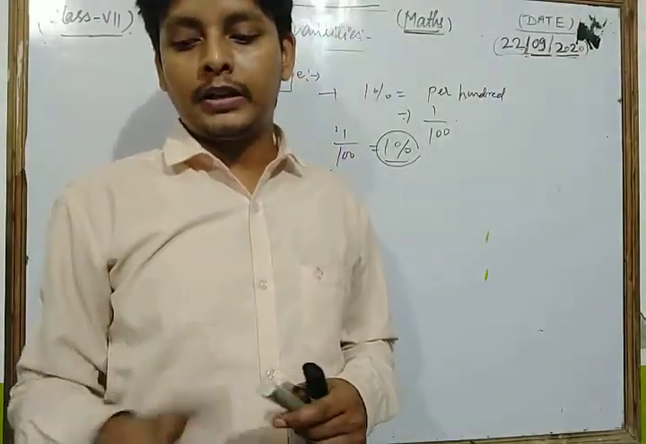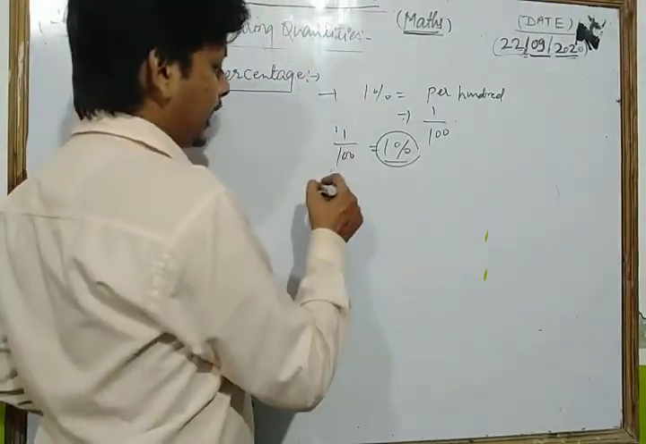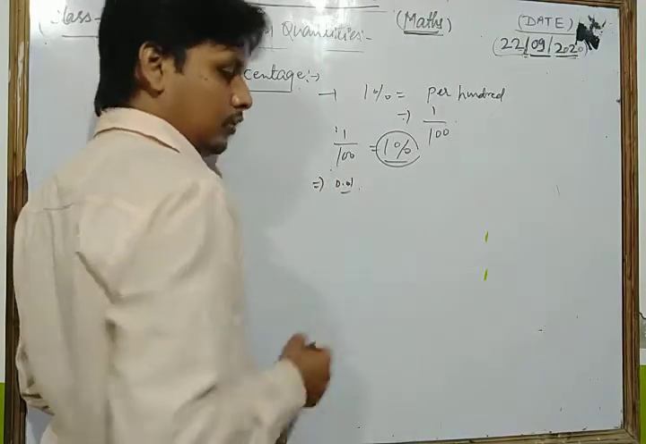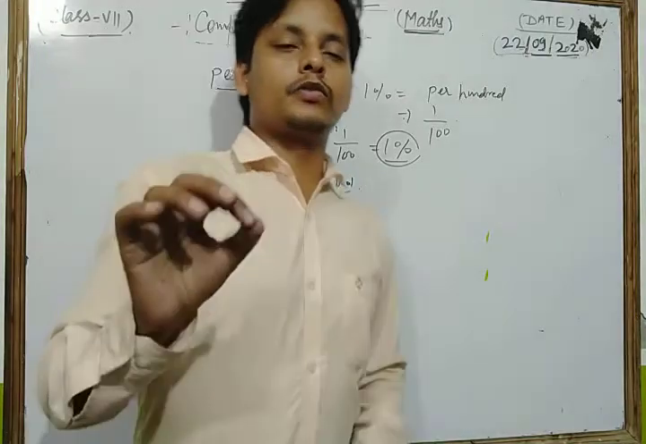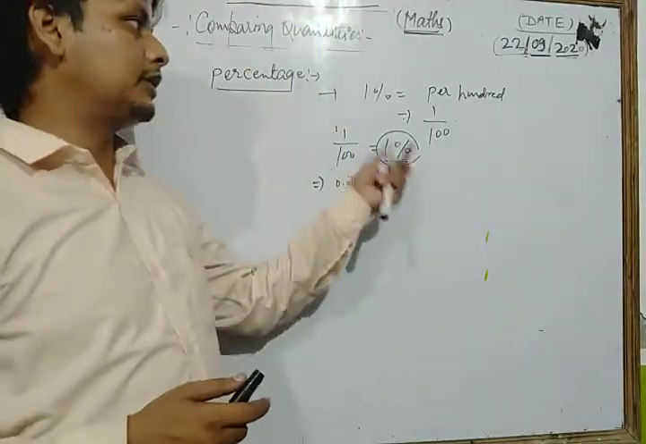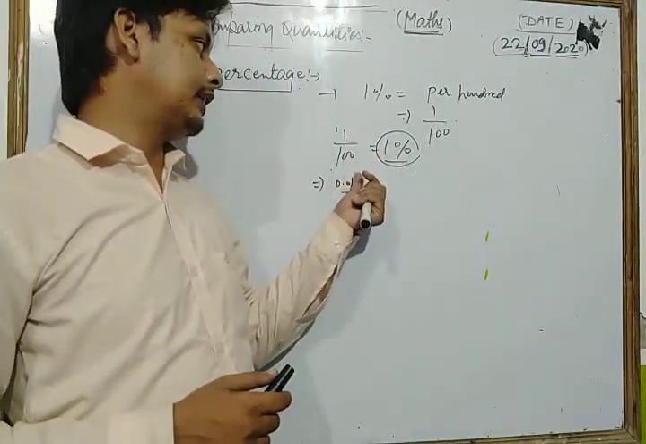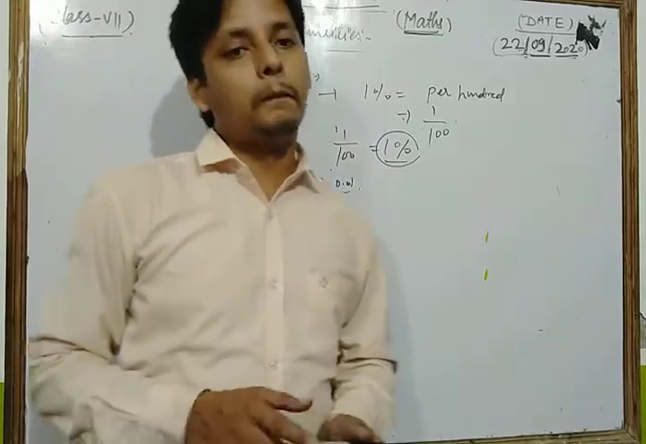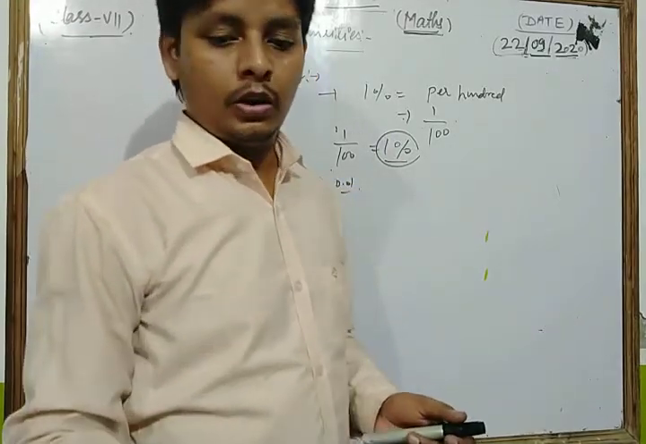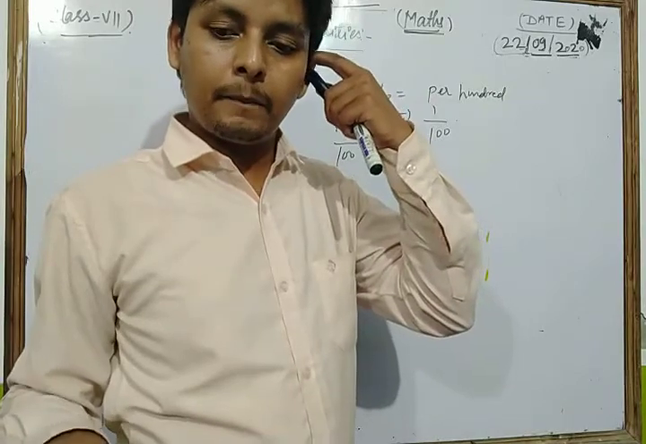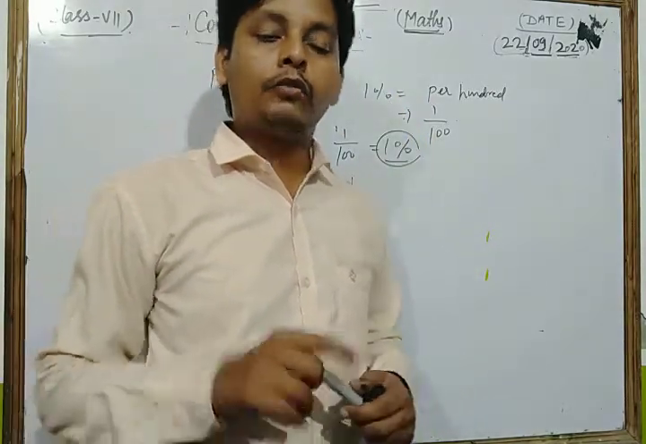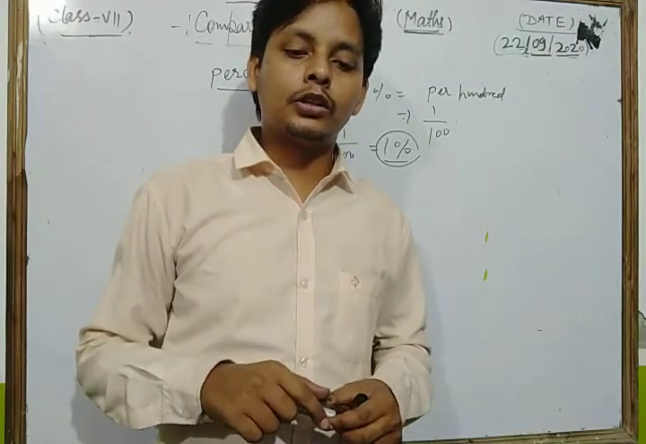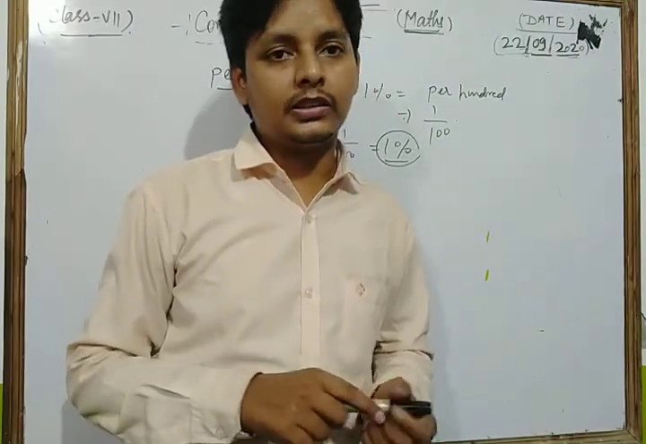Okay, now dear students, if we divide this, we have 0.01. So this is the other thing. Now first we clear the concept: percentage means per 100, means 1 upon 100, so we can write 1%. Now let's see some questions based on percentage. Now we discuss converting fractional numbers into percentages.